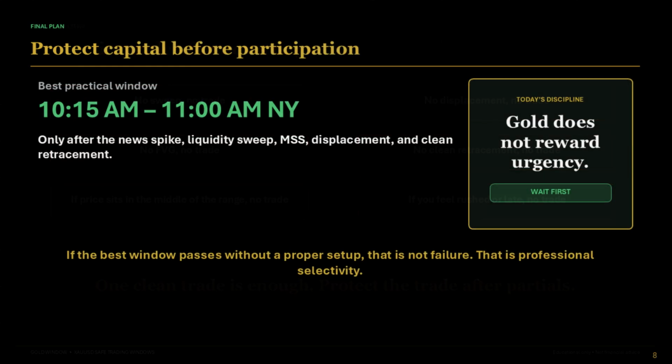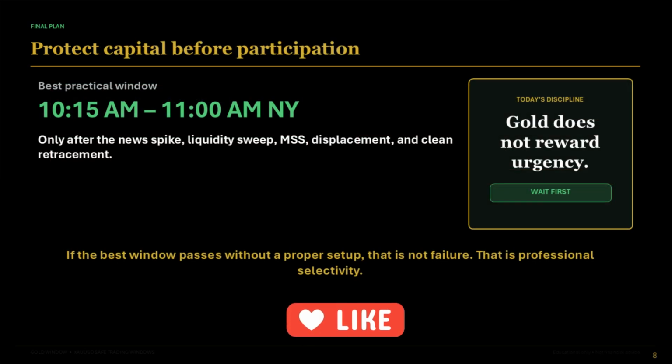The final plan is to use reduced risk around the USD news window. Respect every danger window and let price reveal direction. The best practical window is 10:15 to 11 o'clock New York time, but only trade if gold gives a clean ICT-style setup. If the setup does not form, protect capital and come back tomorrow with a clear head.